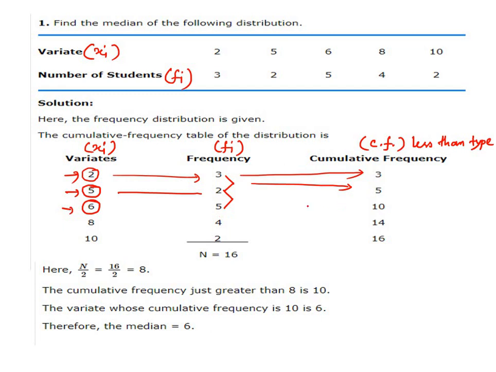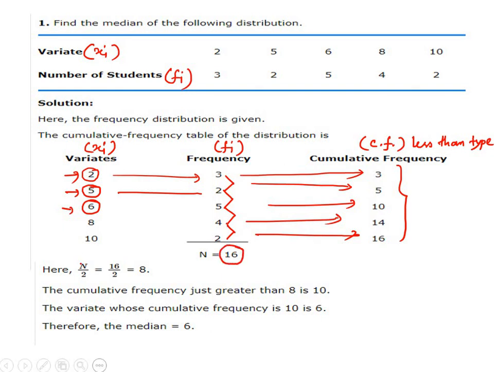So 3, 2, 5 gives us 10. Similarly, the next one you have to add this 4 again, so this becomes 14, and the last one is to add 2, this gives 16. So this is the cumulative frequency, and the total number of frequencies is equal to 16.